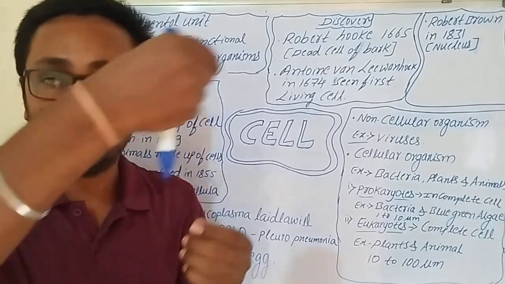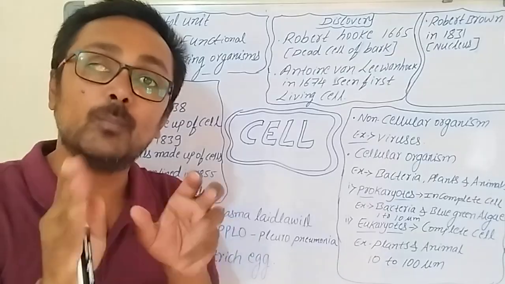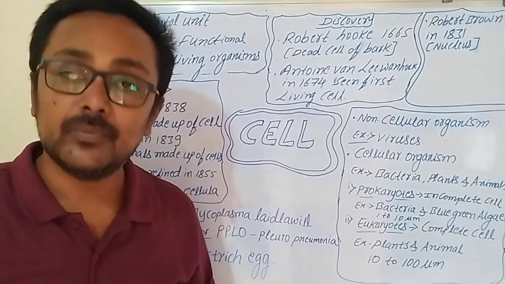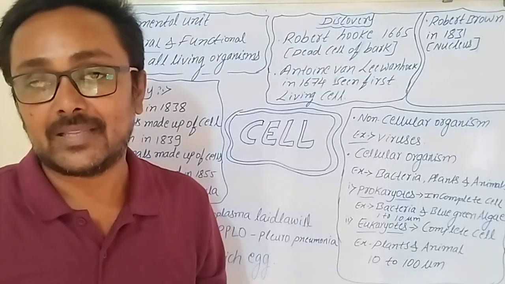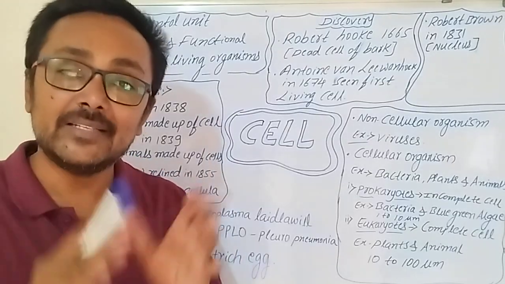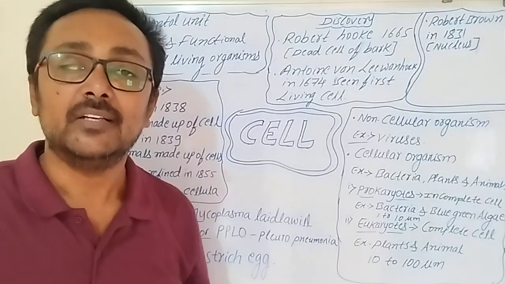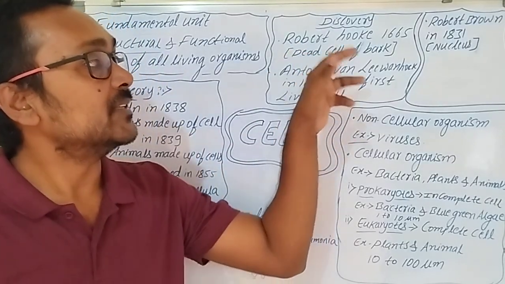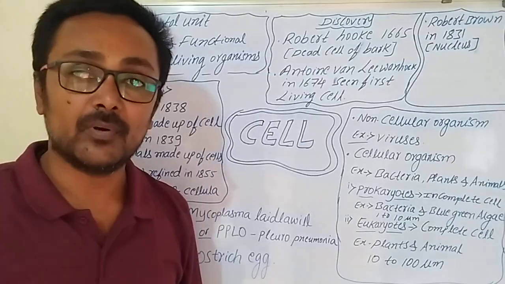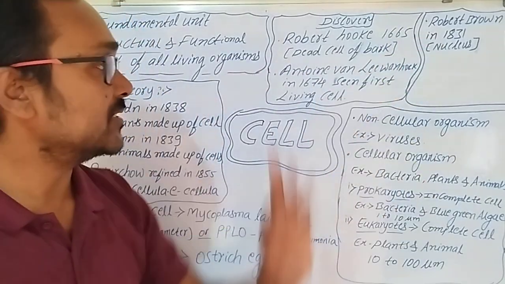He took that outer layer of the plant and saw it under his own modified primitive microscope, primitive in the sense that it was not well developed at that time. In it he saw small honeycomb-like structures, and he called them cells. The first cell was discovered by Robert Hooke, and we consider it the dead cell of bark, in 1665.